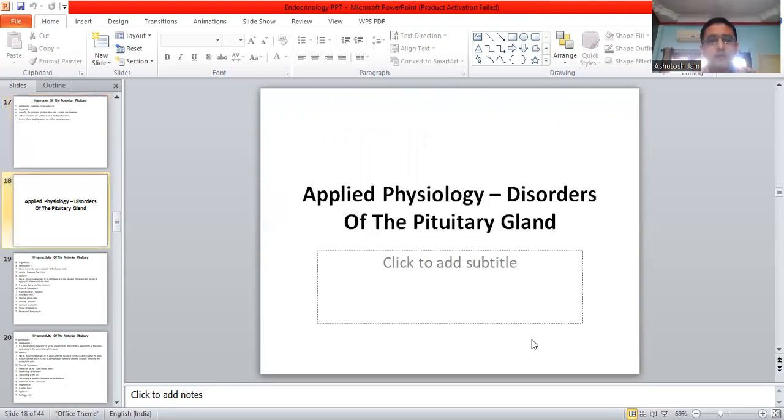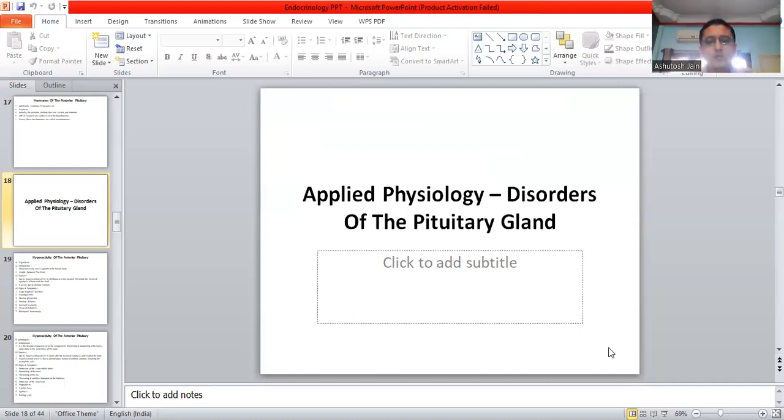Now, applied physiology of the pituitary gland, or the disorders of the pituitary gland, we all have to know, because from the first professional MBBS point of view and the BDS point of view, the applied physiology is also important.